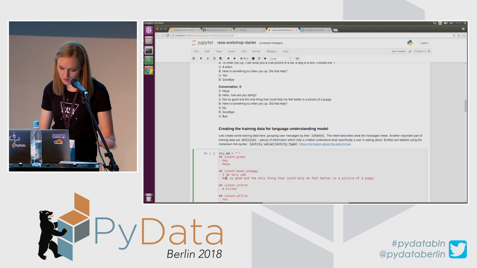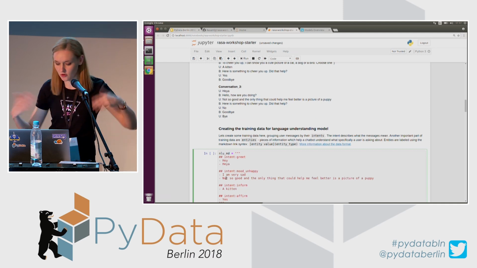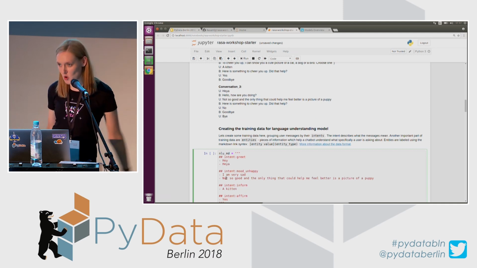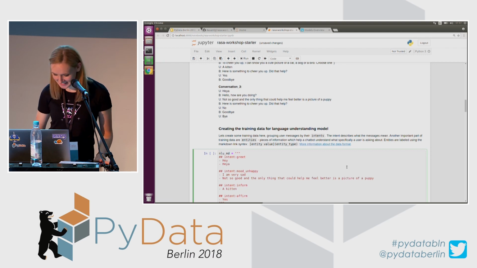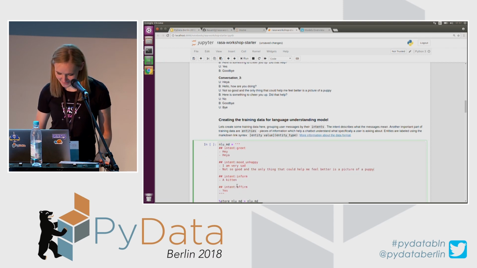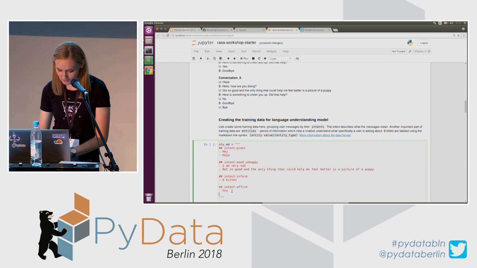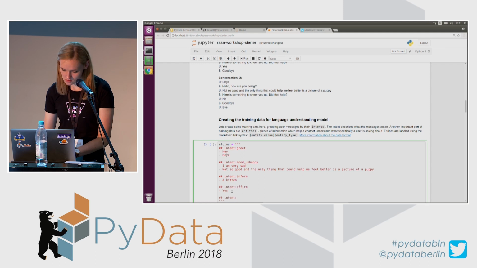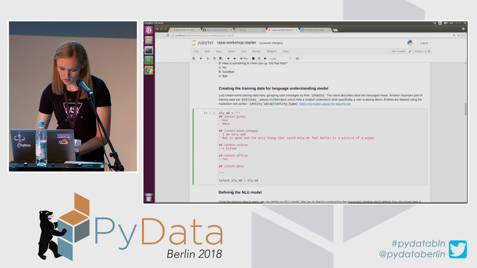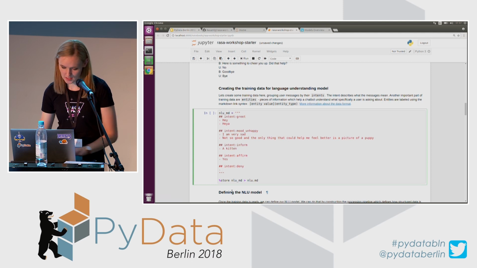Cool. And then a bot said, here's something to cheer you up, and did that help? And the user said, no. They still feel unhappy even seeing pictures of puppies. And this is another intent because we don't have an intent for this yet. So I will simply create a new one. Intent. I will call this deny, since it's just simply saying no. And here will go the example.